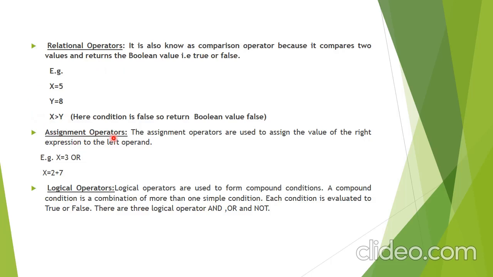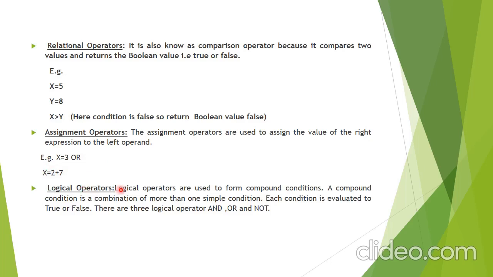Next is the assignment operator. What is the assignment operator? The assignment operator is used to assign the value of the right expression to the left operand. It is very easy. For example, x equals 3: the right expression is 3 and it is assigned to the left operand x. This is how the value is assigned. Then x equals 2 plus 7 is also an assignment operator.